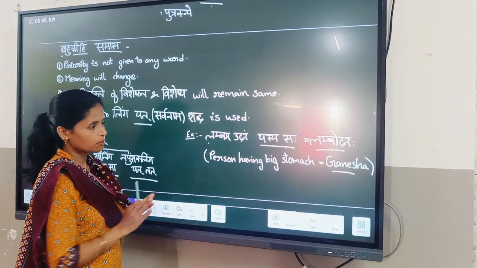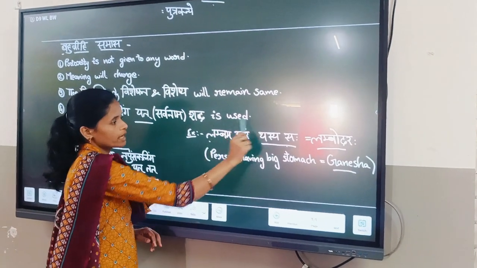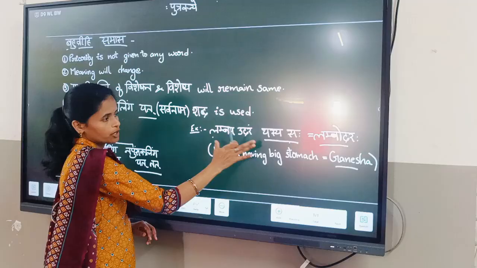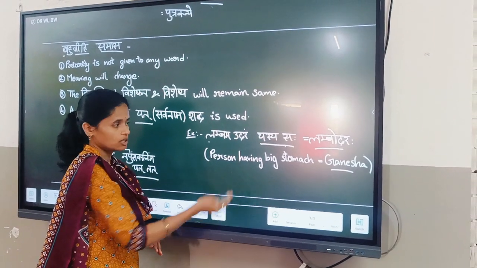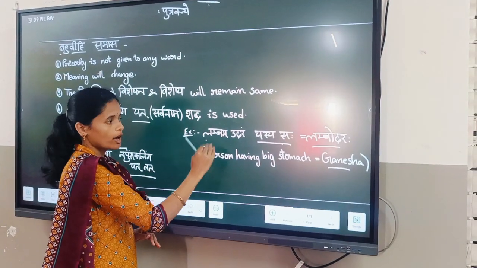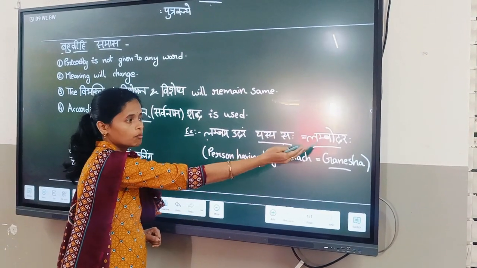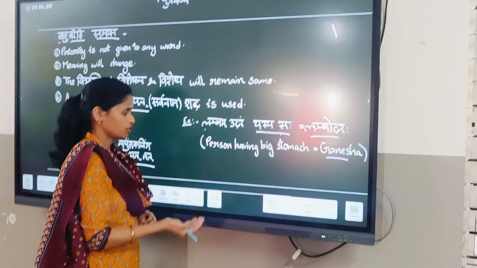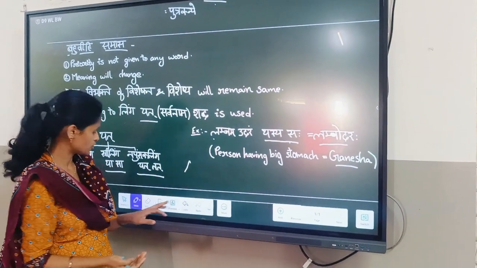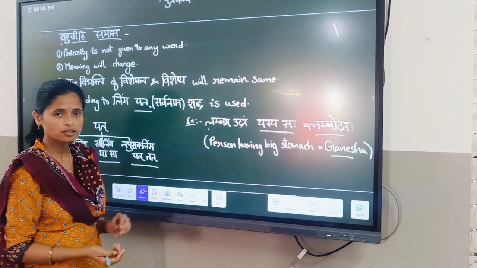So when we arrange the Vigraha Vakya into Samas, the meaning will change. The meaning is who has a big stomach, but Lambodara means Sri Ganesha. I hope you all understood about Samas.